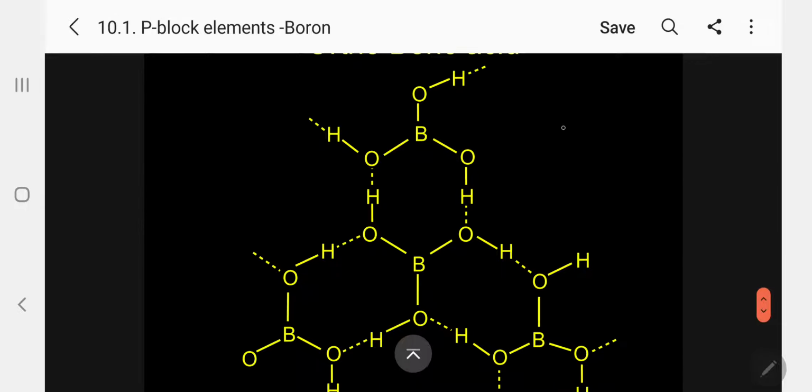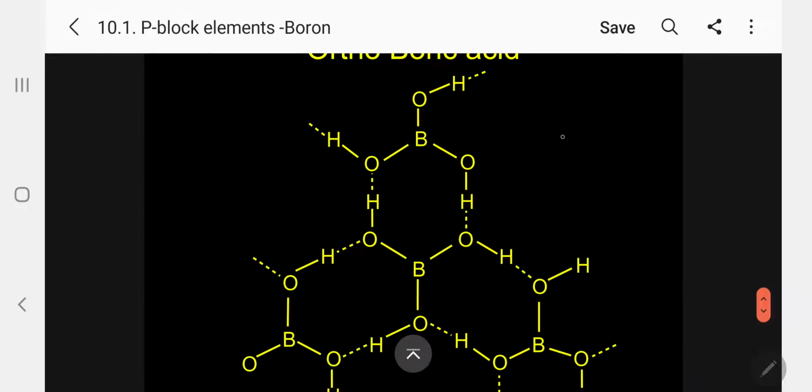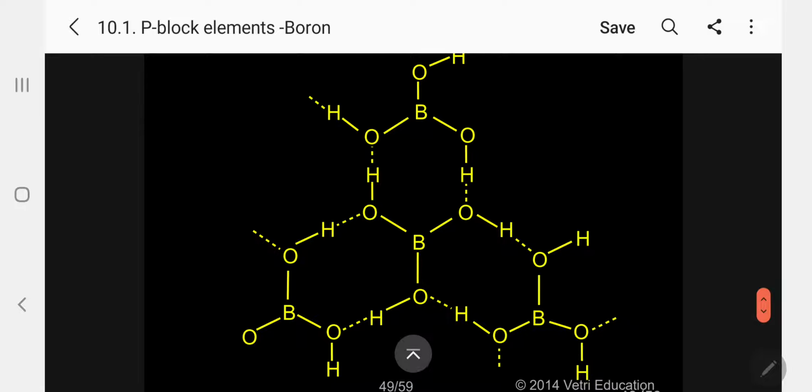So this is the structure of orthoboric acid. Kindly follow. As usual, this is the 6-member ring: 1, 2, 3, 4, 5, 6, 7. Kindly see, 3 plus 3, 8 members. This is an 8-member ring. This is also 8-member. This is also 8-member.